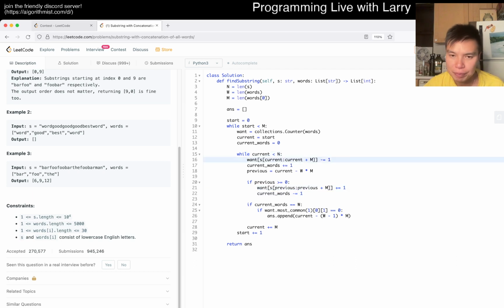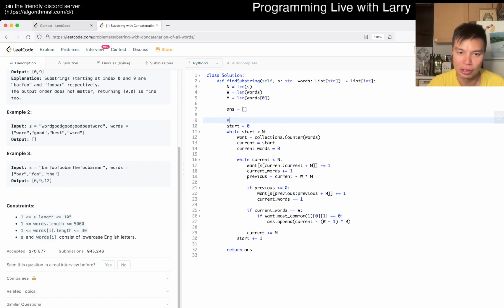But of course, each word consists of O of L work, because constructing a string from this is O of L. There's a lot of O of L's, but each character can be the beginning of a word once from the sliding thing. So that's O of n in total, and each word is length m. So this is n times m in my notation. So total time is O of n times m.